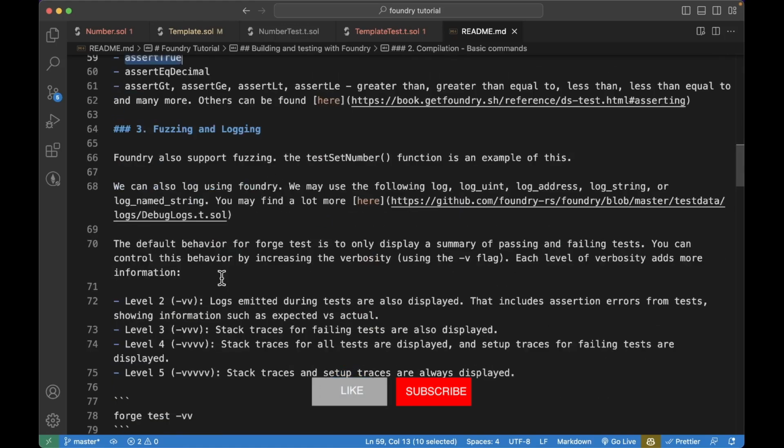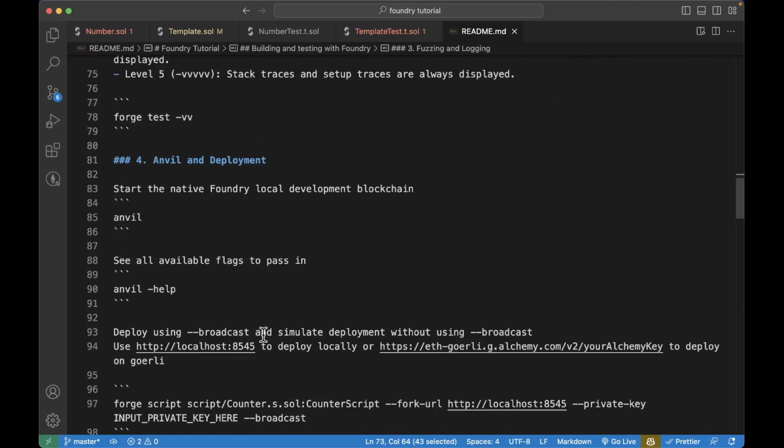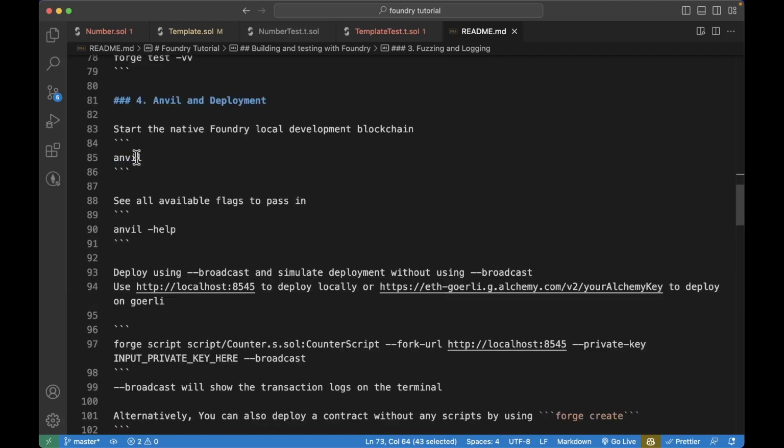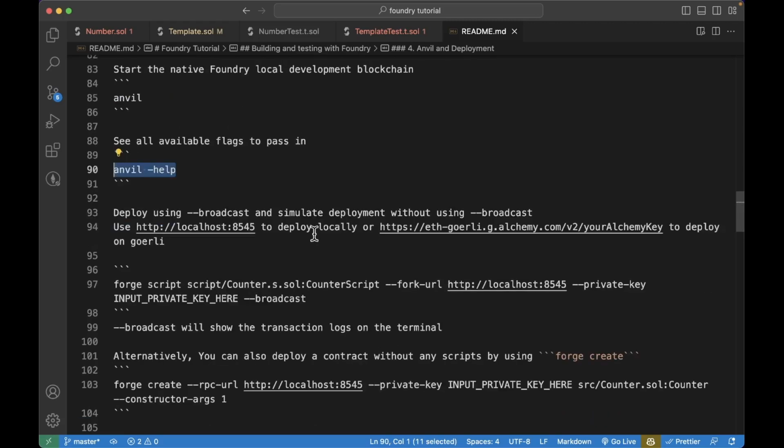Then we have logging. Logging has different verbosity. You can either do -vv, which is logs emitted during tests. Stack traces are also displayed. You can increase this up to -vvvvv. To fork the mainnet or to run the local development blockchain, you just do the anvil command. To see any other flags you can add to this command, just do anvil --help.